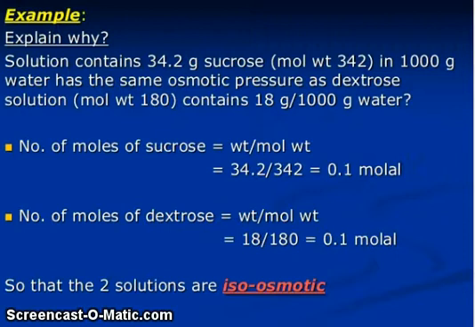For example, explain why a solution containing 34.2 gram sucrose, molecular weight 342, in 1000 gram water has the same osmotic pressure as a dextrose solution, molecular weight 180, containing 18 gram per 1000 gram water. Number of moles of sucrose, 0.1 molar. Number of moles of dextrose, 0.1 molar. So the two solutions are iso-osmotic.